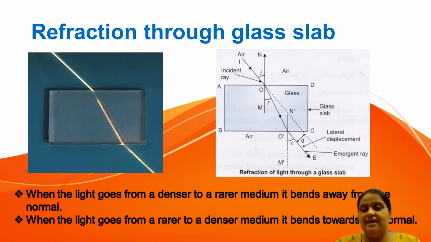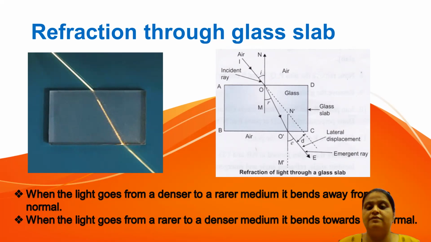So if you're observing here, there are 3 rays. The incident ray is entering into the glass slab. This is the refracted ray. So IO is the incident ray, O dash is the refracted ray, and when it again comes out from glass to air, that is O dash E. This is your emergent ray.